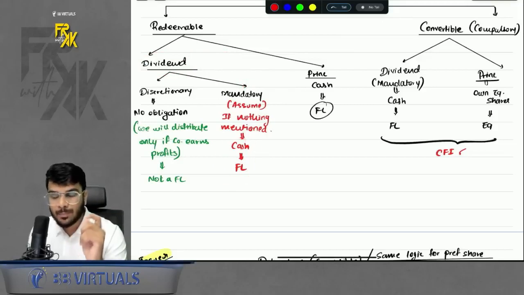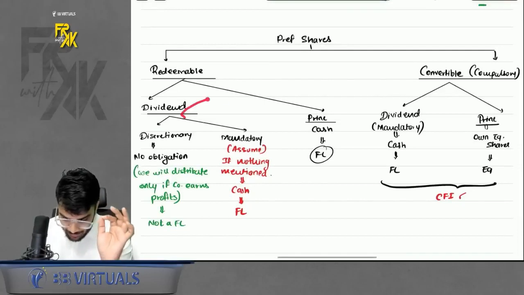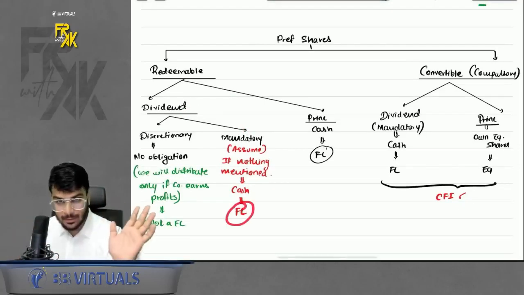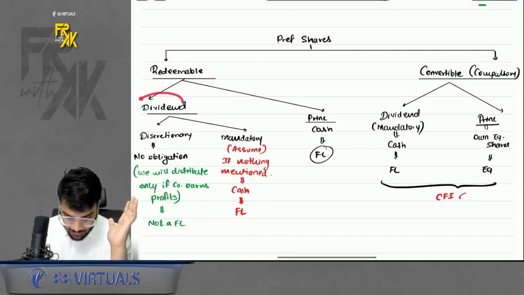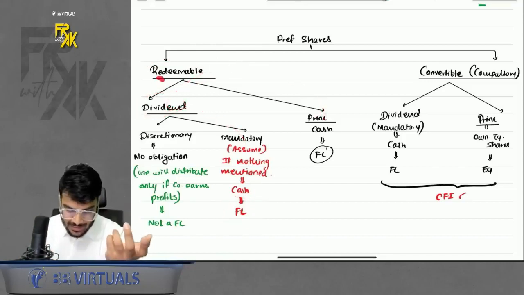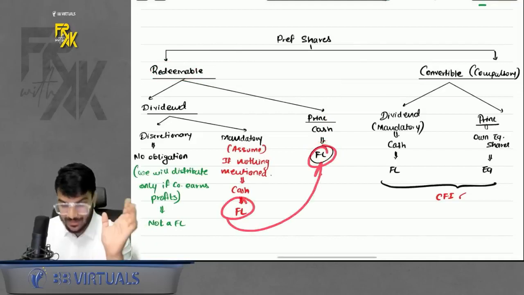What to assume in case of preference shares? When nothing is mentioned in the question, always assume dividend payment is mandatory, right? So you will assume it to be a financial liability. Let's assume we have a redeemable preference share where dividend is mandatory, it is an FL. Principal, because it is redeemable, you will give in cash, so principal is also a financial liability. If both are financial liability, then the whole instrument is FL.